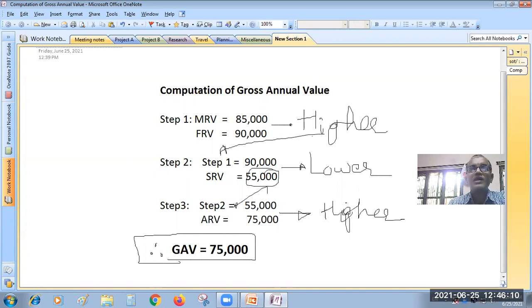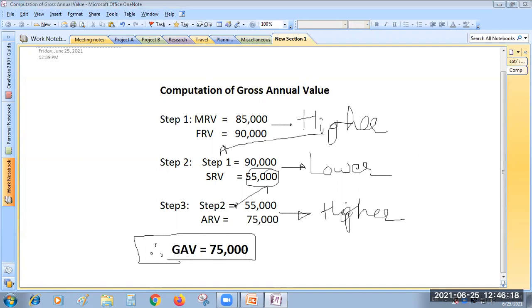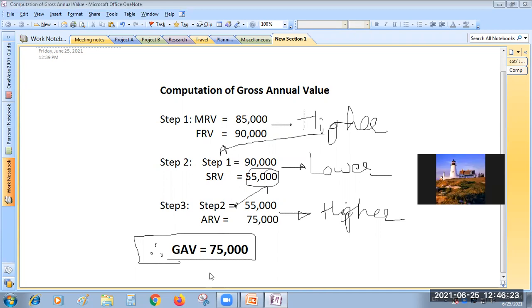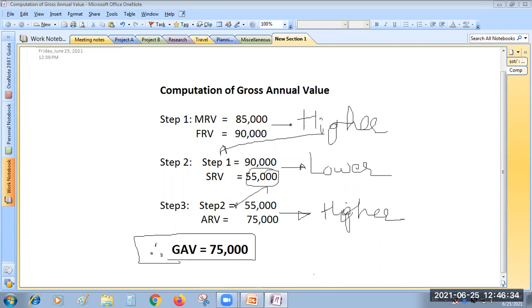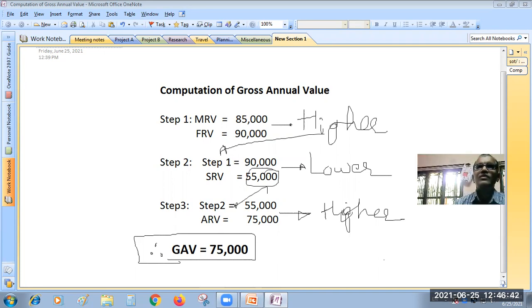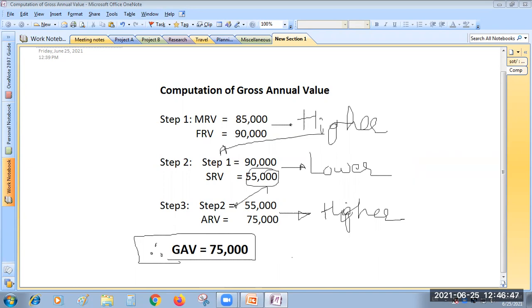In the third step, the second step amount and actual rent, those two, whichever amount is higher will go to the final value, that will be deemed as gross annual value. Did you understand?